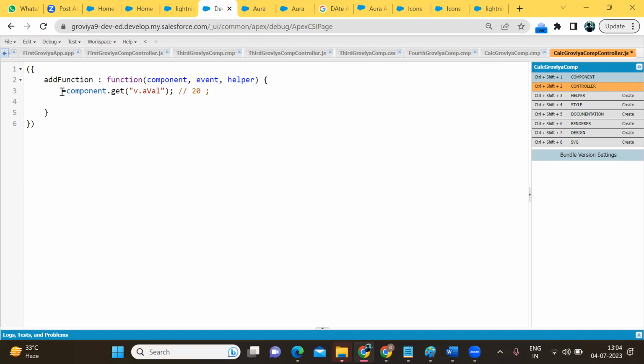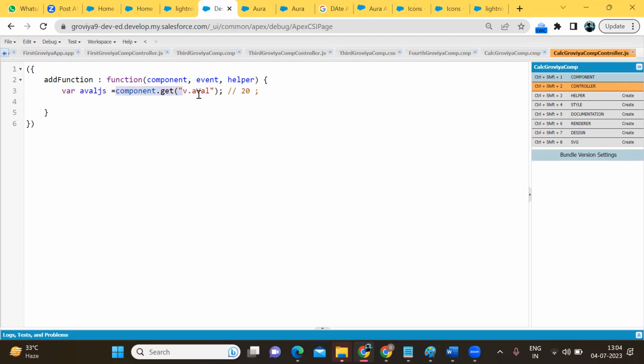How do we create a variable in the JS file? Simple, we have to write the var keyword, then write the variable name. A value JS. I use JS in every variable name to identify that it's a variable of the JS. It's up to you whatever name you want to write. So it's the JS variable a in which I am storing a value.